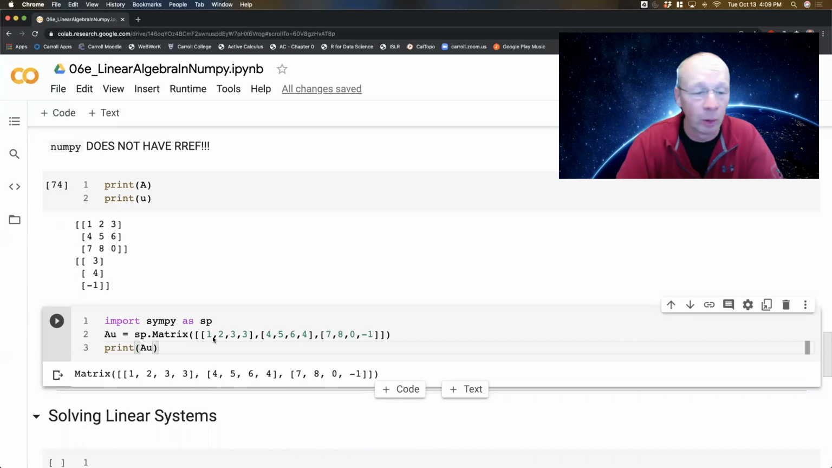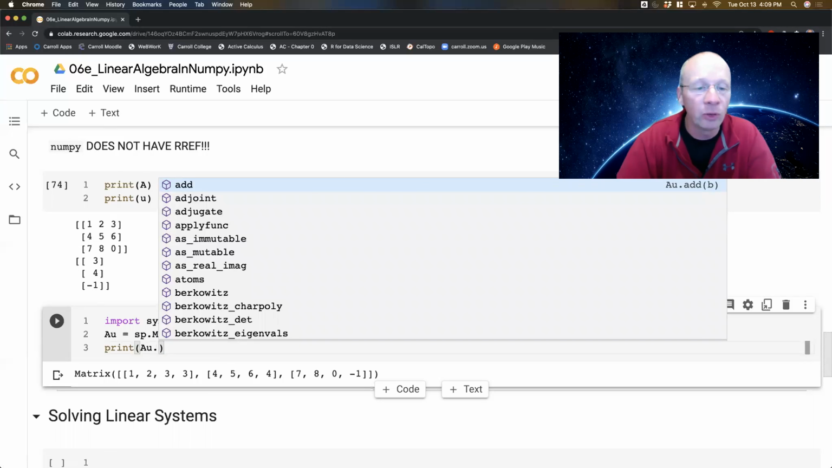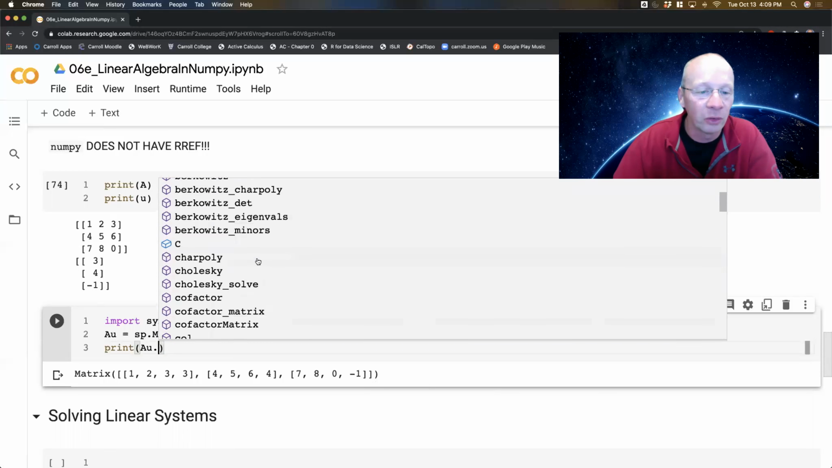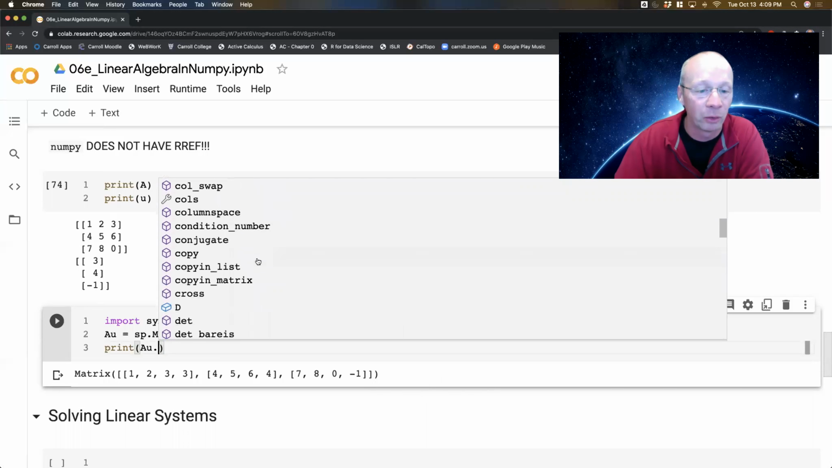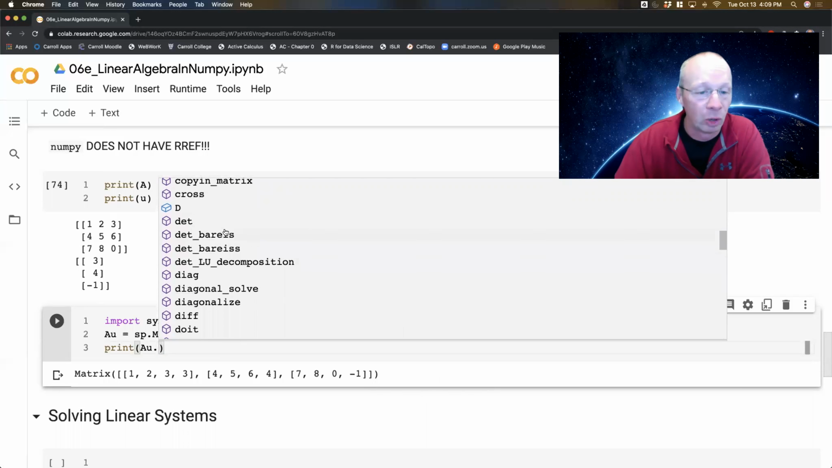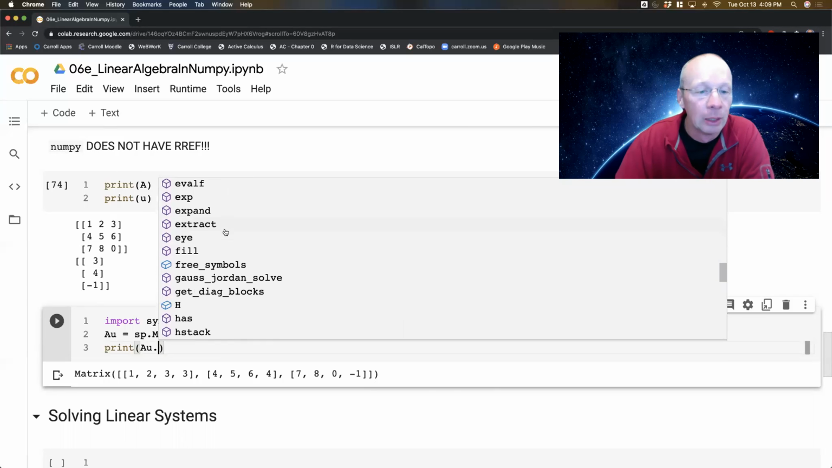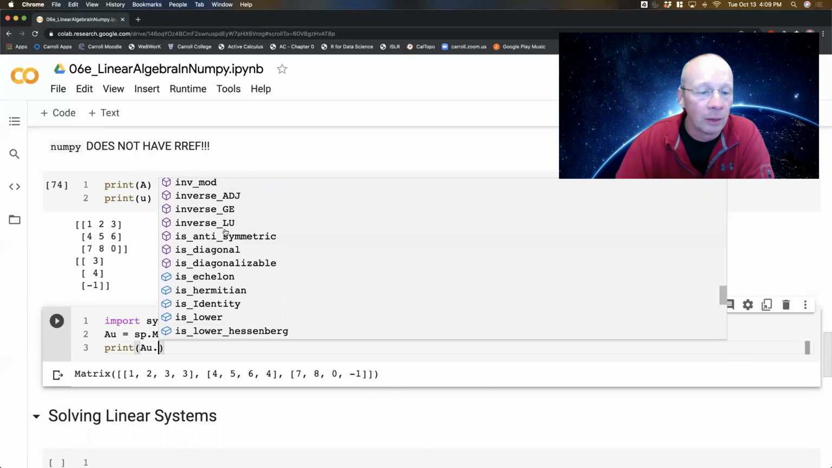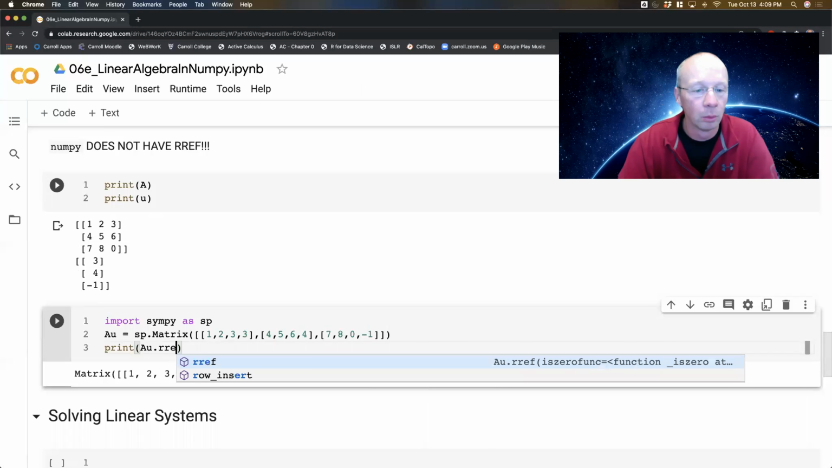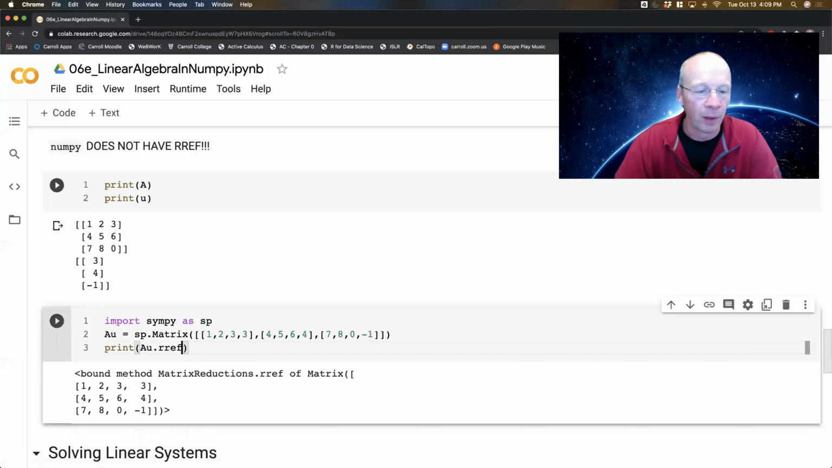It doesn't even print it in a nice way because symbolic Python basically hates us. I'm kidding a little bit, but symbolic Python is not amazing in all the things that it does. But it does row reduce, so check this out. AU dot, it knows that this is a symbolic thing. Now there's all sorts of things that I can do to this symbolic matrix. And one of them, I could find the determinant if it was square, which it's not. I could get the reduced row echelon form and fire it away, and it gives me the reduced row echelon form.